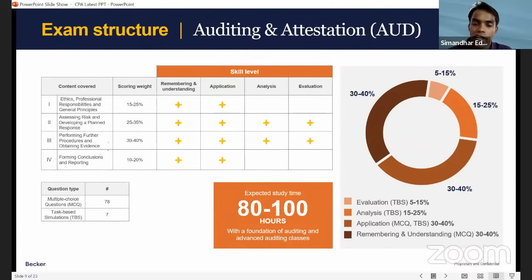So with a foundation of auditing and advanced auditing classes, even we give you the basics. If you might have been aware, Simandhar started last month basics of accounting, basics of audit, and basics of taxation classes, right?